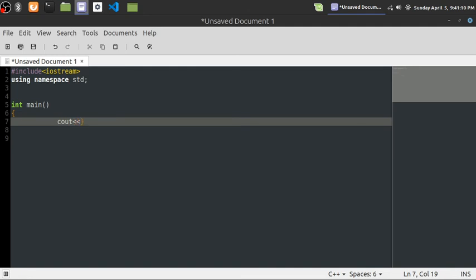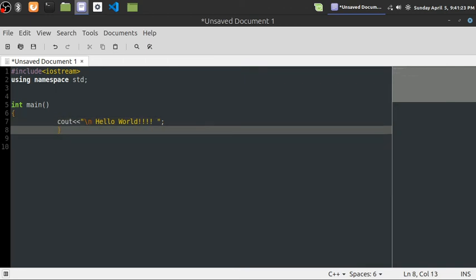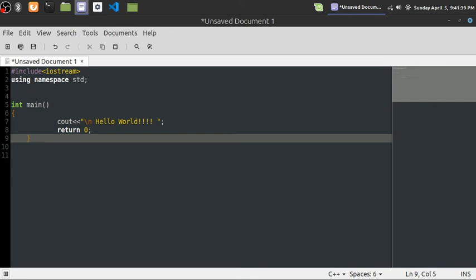Okay, so let's write this: hello world, with an exclamation mark. And in order to close this, we need to write return 0, which means I'm closing this program. And this is the program that we need.